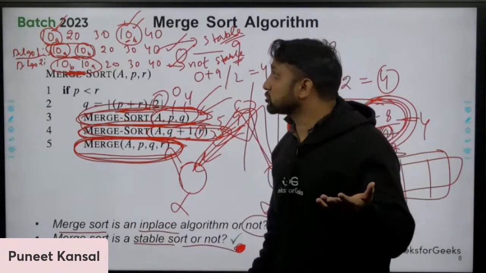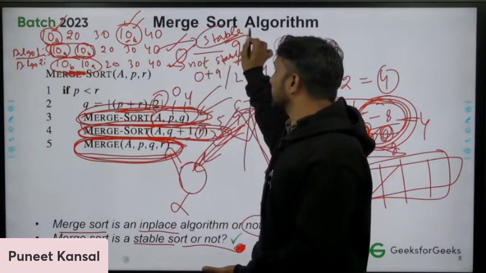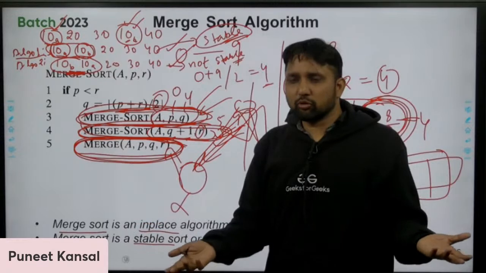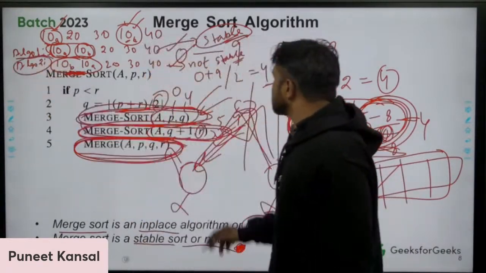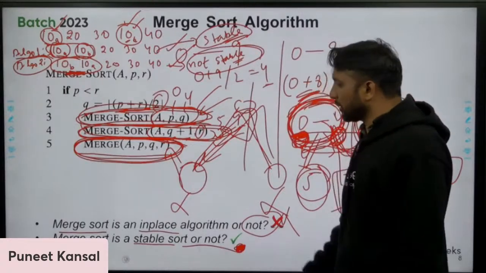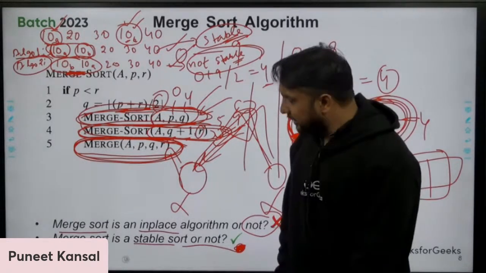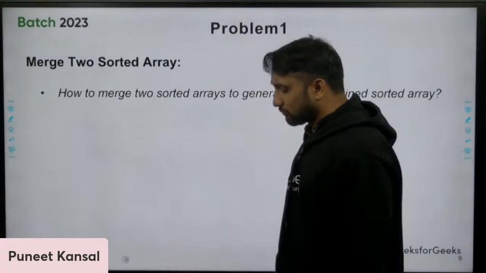In that case you will sort the packets using a stable sort. But if you are not bothered about the sequence, and you know there is no impact, then you can use algorithm 2 also, which is not stable. So that's it about the sorting algorithms. We have talked up to merge sort.